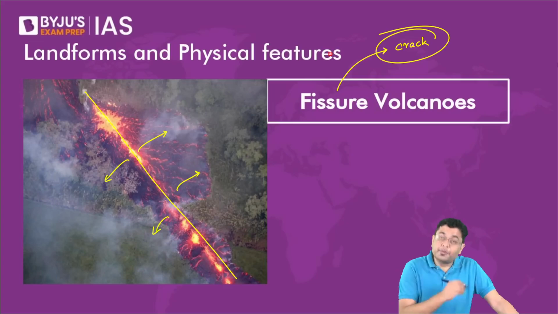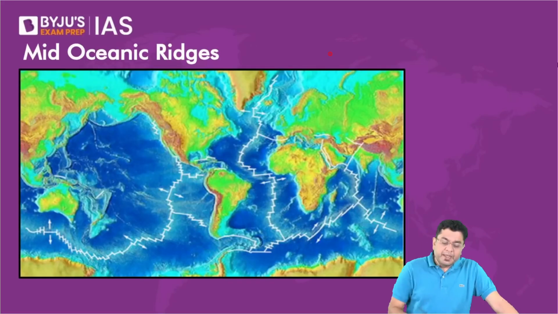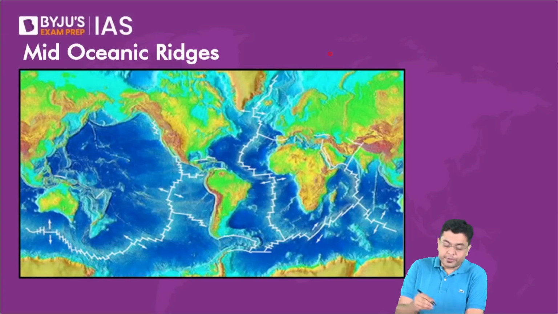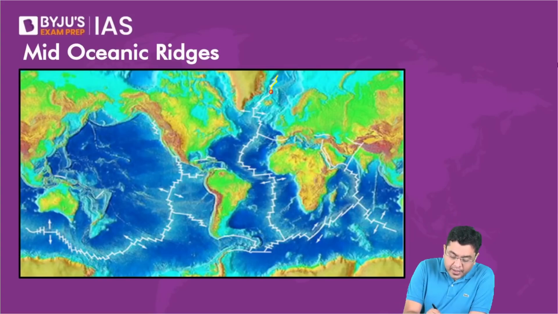So that is what is observed in many of these divergences. So here, take the case of the mid-oceanic ridges. Observe here the mid-Atlantic ridge. This is your mid-Atlantic ridge.